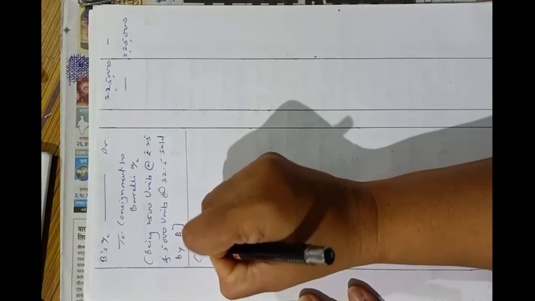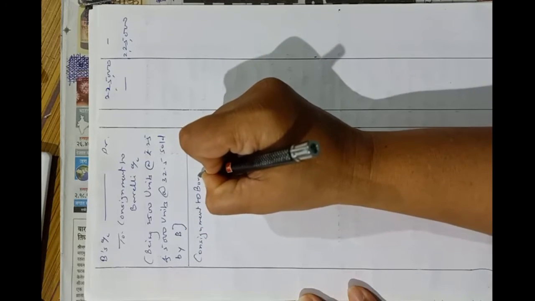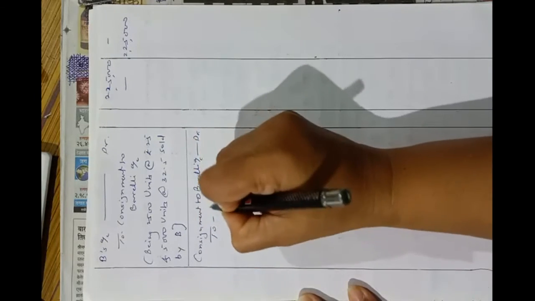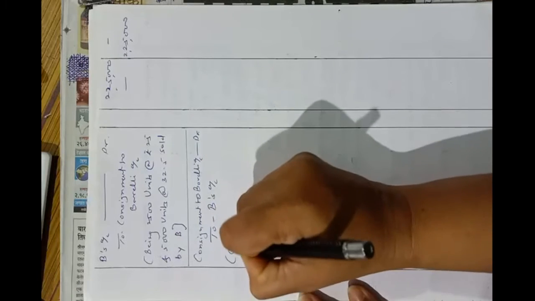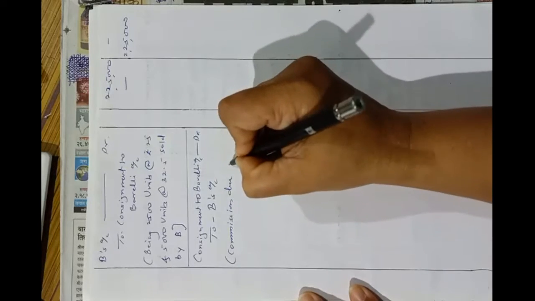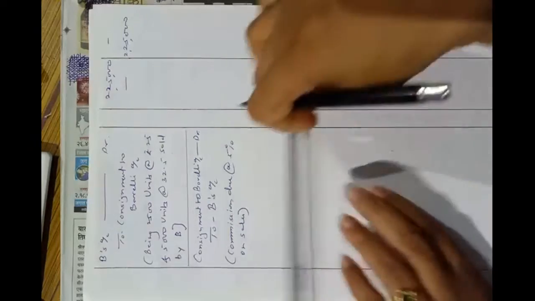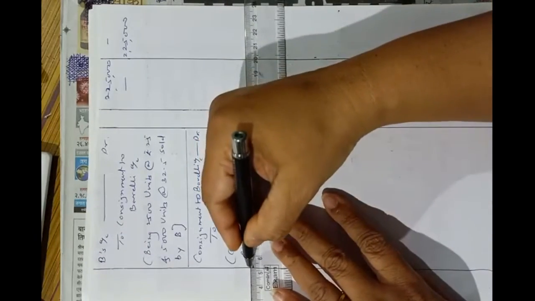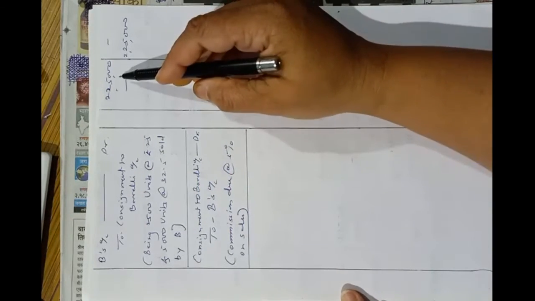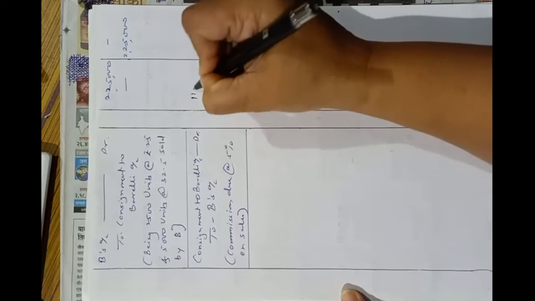Consignment to Bareilly account debit, to B's account, commission due at 5% on sales. Five percent on sales means 5% on 2,25,000. So it will be 11,250.